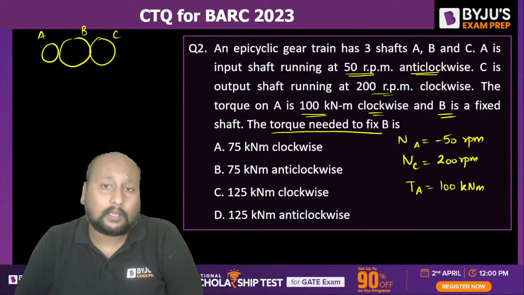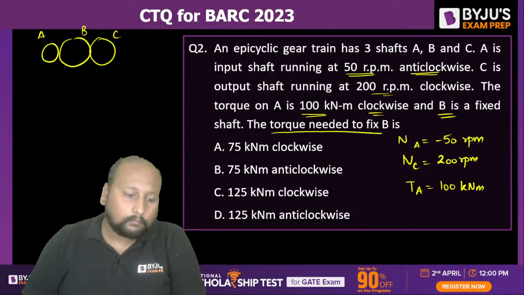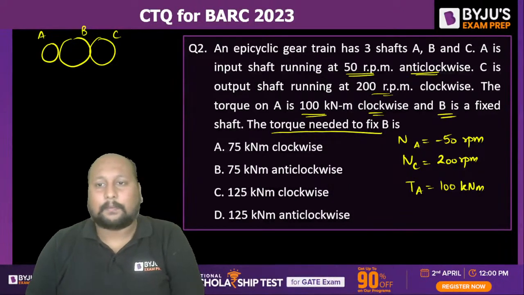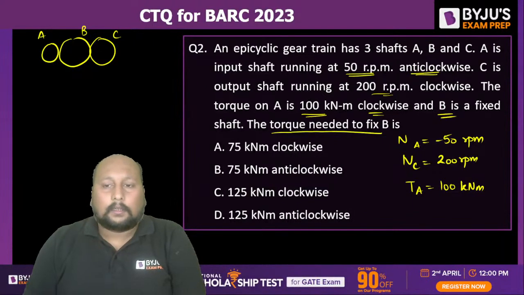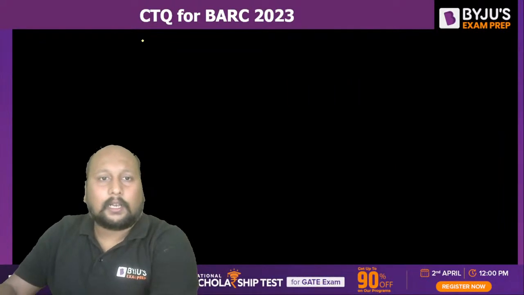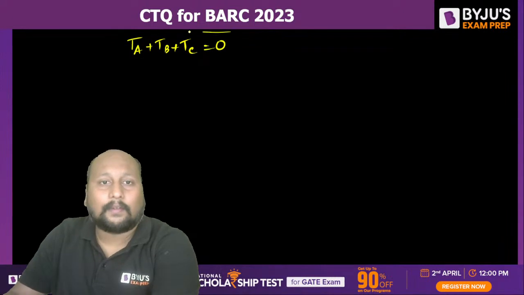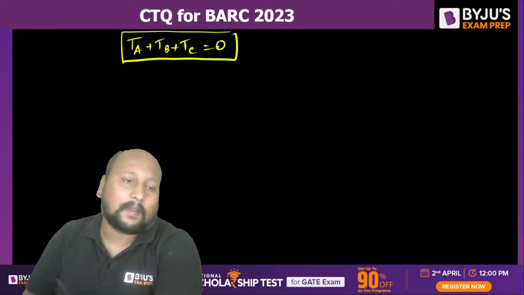All the energy conversion is happening, there is no power loss. Fine. Kiran has given me the answer. Perfect. Anyone else? Okay, so we can apply the simple logic that your total torque will always be constant. TA plus TB plus TC should always be constant, so that will have a 0 value. That will always have a 0 value, right?